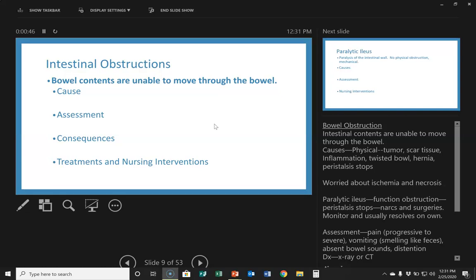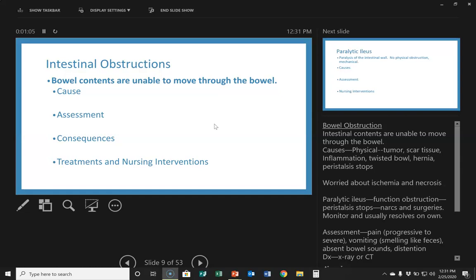Assessment: pain, progressive to severe, vomiting, and sometimes smelling of feces. Absent bowel sounds, which we have to listen for at least 5 minutes, right? And then abdominal distension. Diagnosis: this could be diagnosed by x-ray or CT.